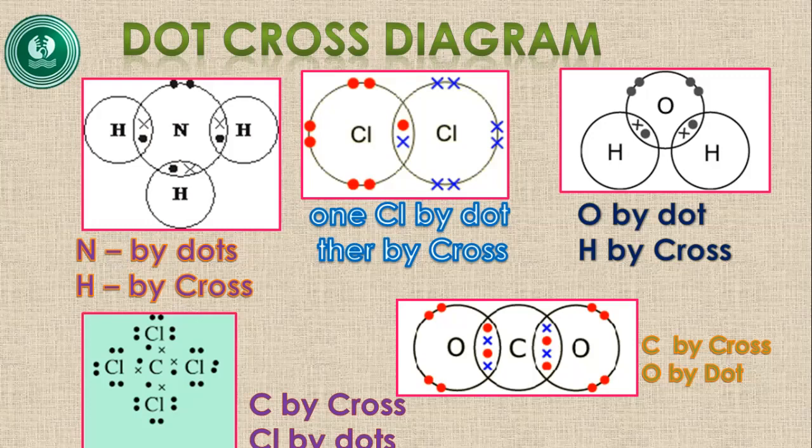And the chlorine molecule, chlorine is a homoatomic molecule. So in this case it doesn't matter which one is the central atom and which one is the peripheral atom.